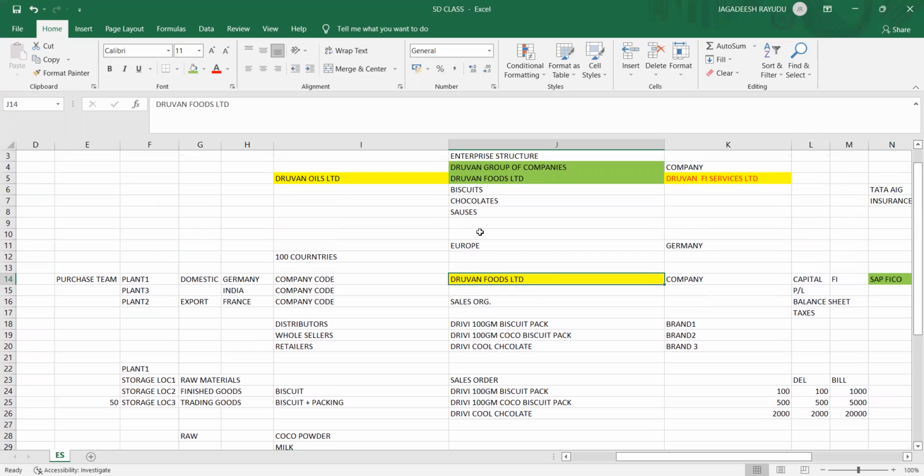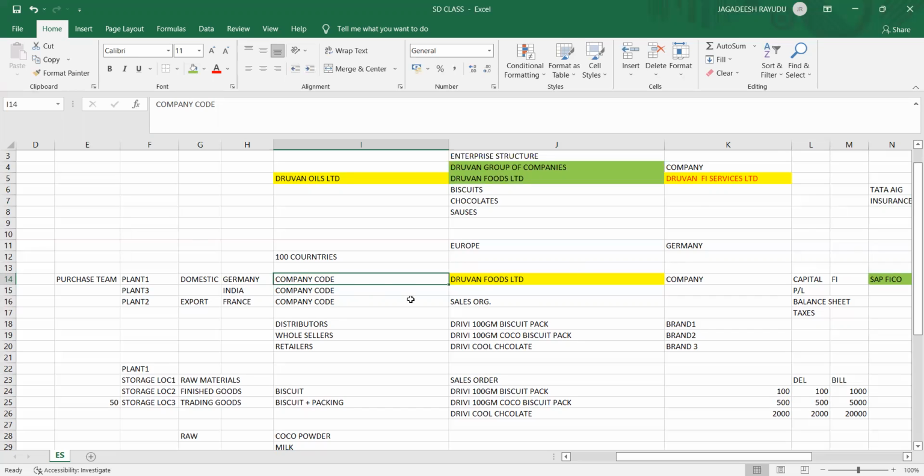So in SAP, the highest element is always the company code. If any interviewer asks the first question, what is the highest element in SAP? Generally they ask freshers, but experienced people they don't ask this question. Keep it in mind, but you should know this fact: company code is the highest element, because if you don't have capital, you cannot sell. You cannot buy the products and manufacture and sell them. That's why the company code is always the highest element.